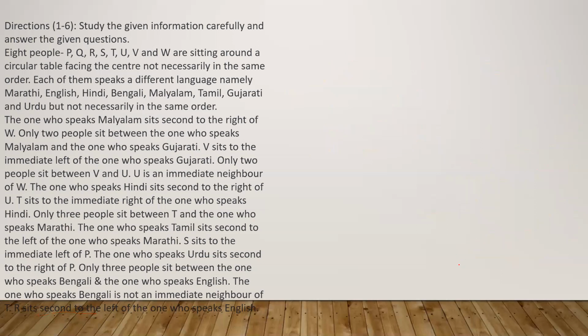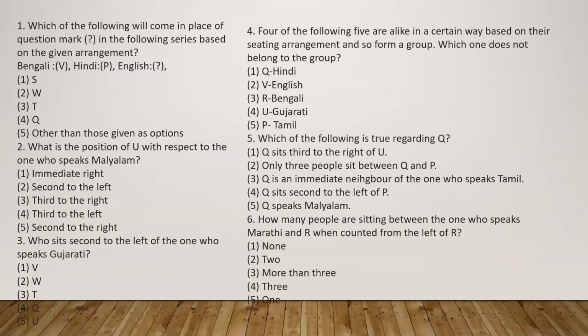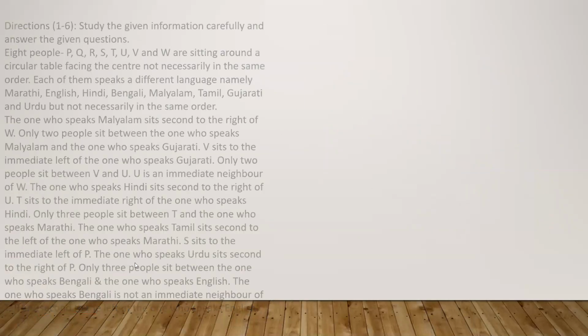So the first question is here. Which of the following comes in place of the question mark in the following series? Okay, so Bengali is related to V, Hindi is related to P. So Bengali and Hindi. Okay, so one second, I will try to copy this here.